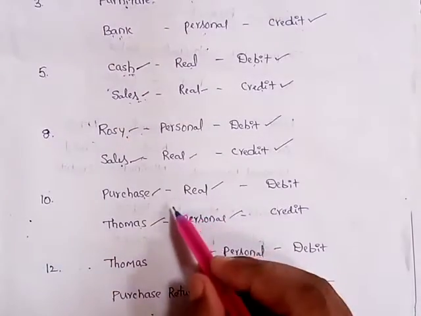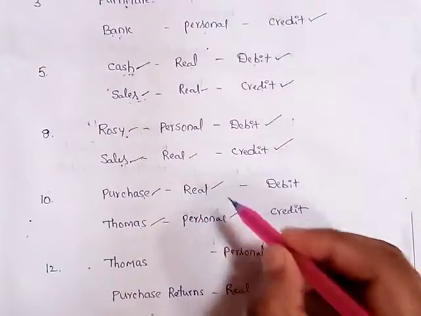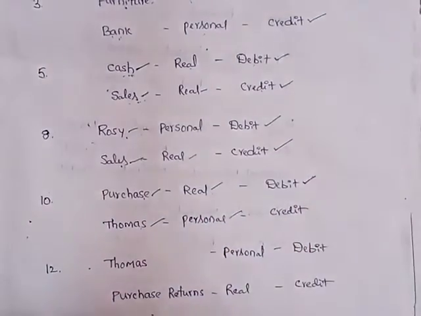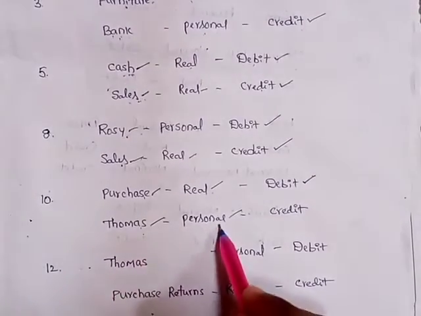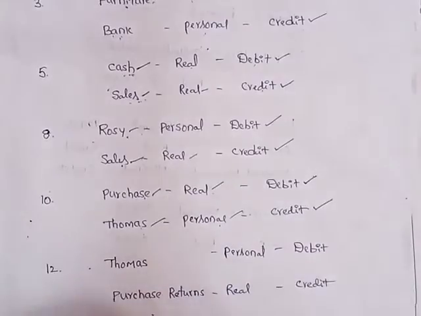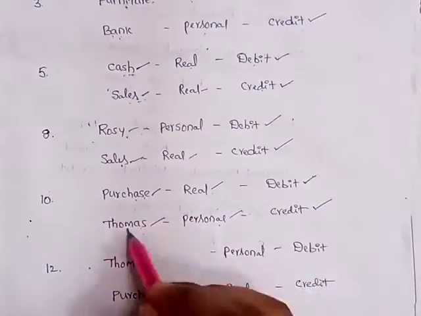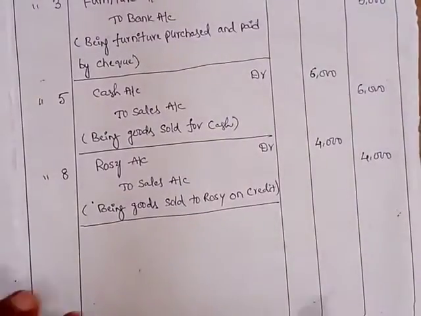So when purchased goods, goods will come into the business. According to real account, what comes in, that will be debit. And here Thomas is a giver. So according to personal account, giver will be credit. So purchase debit, Thomas credit. So entry is